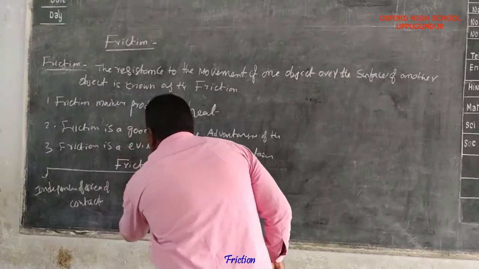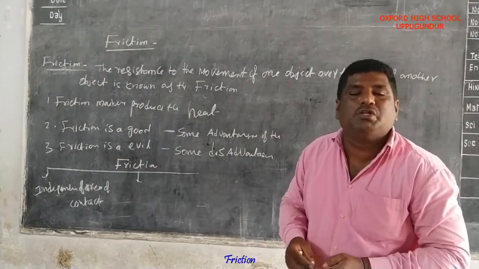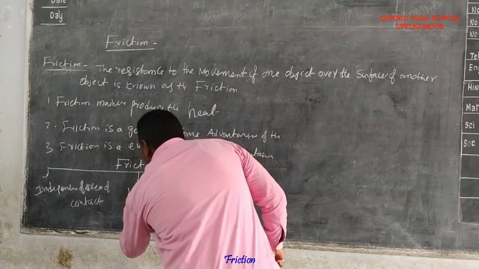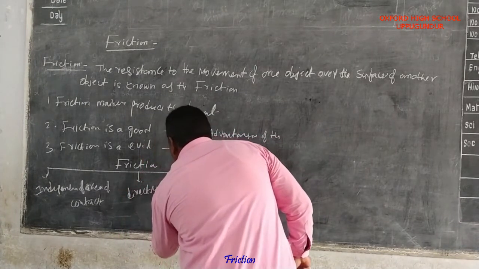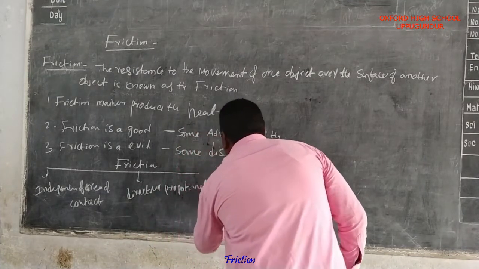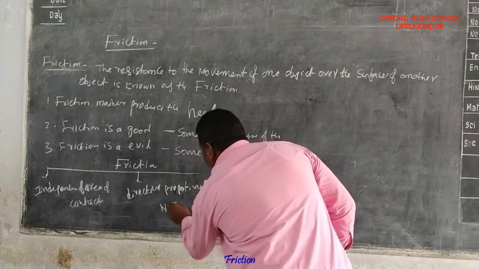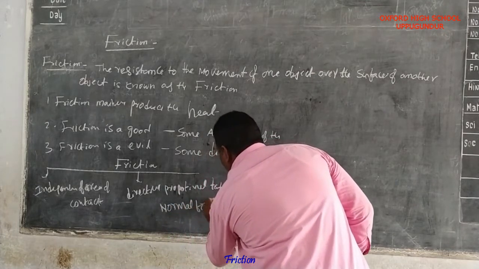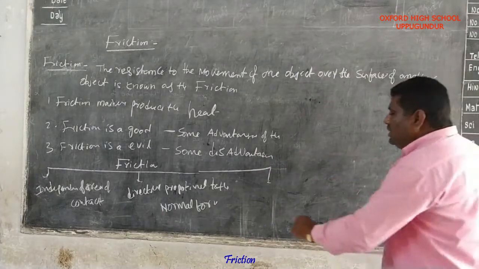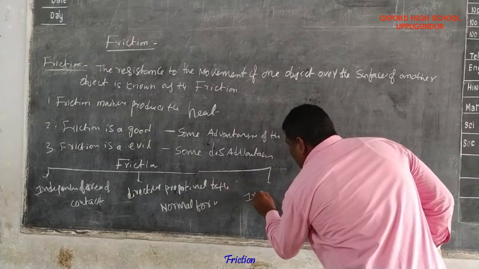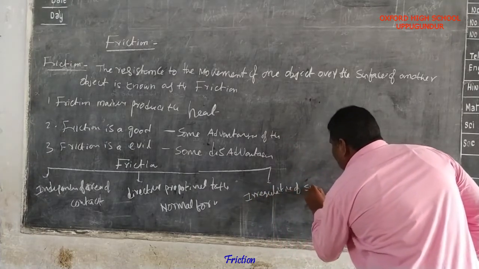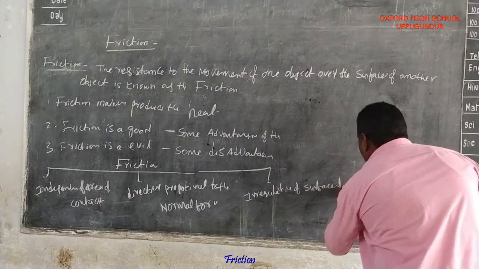Next, the second one: friction is directly proportional to the normal force. Next, friction depends on the irregularities of the surfaces.